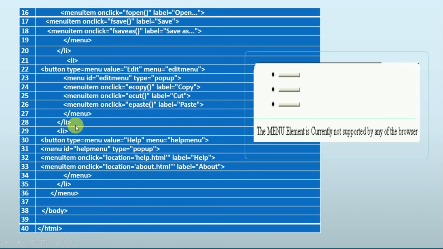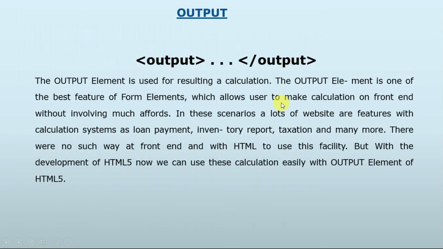And similarly list close, and another list that is open, that is help menu onclick location. So we can see that code easily, and the output will look like this. When we click this menu, it will show a list of those options, and similarly in others we can see that output.